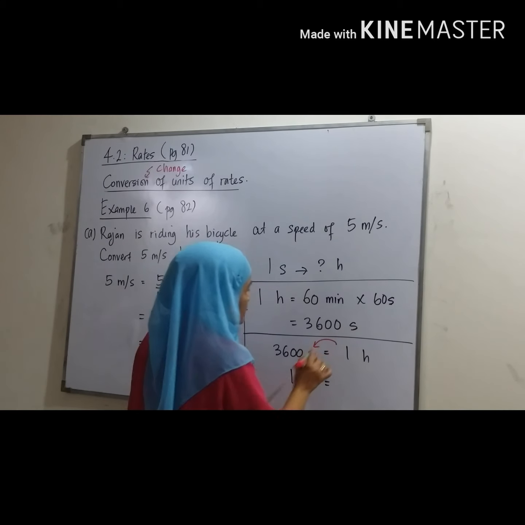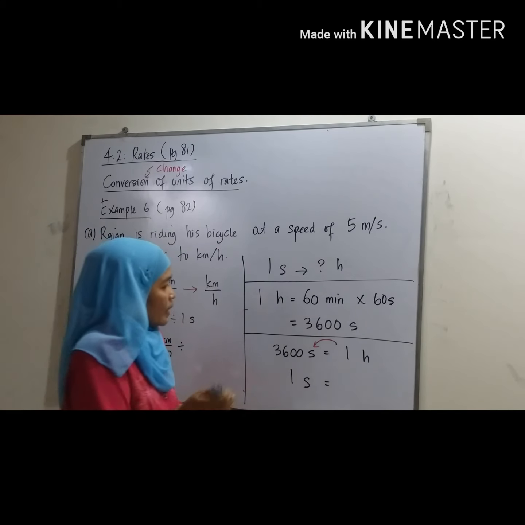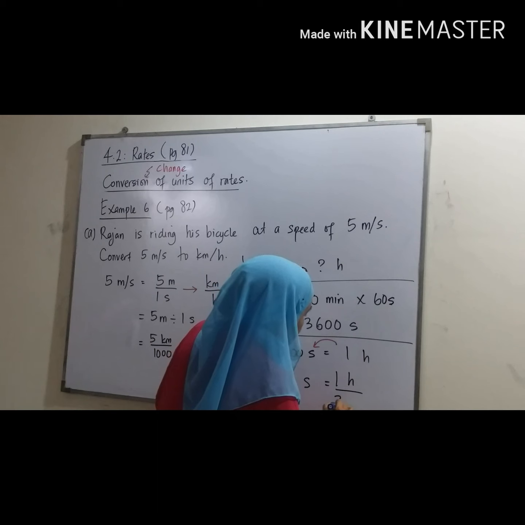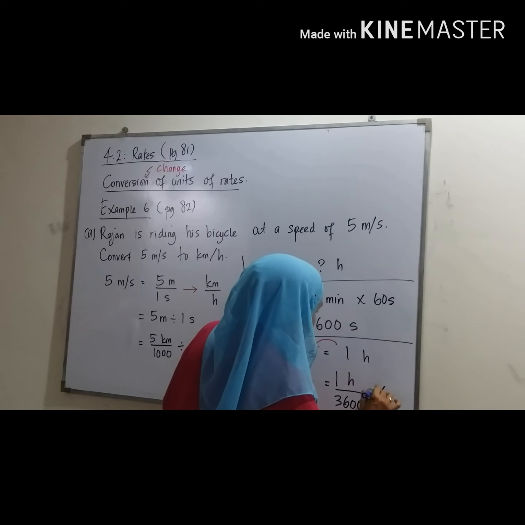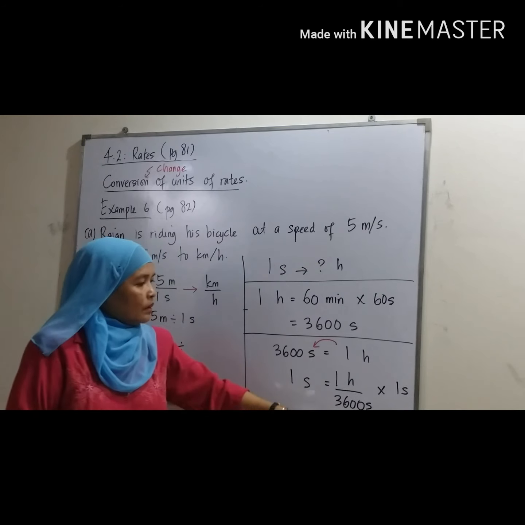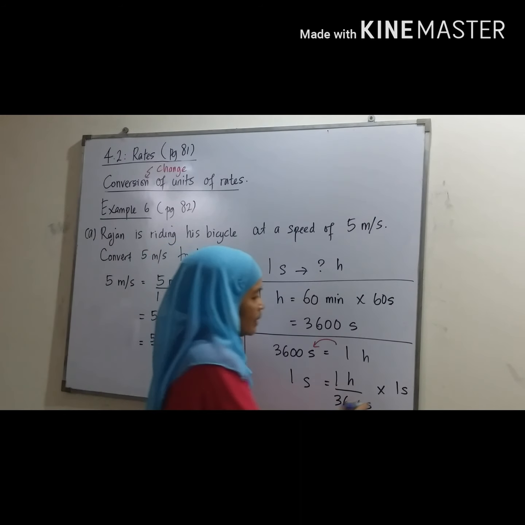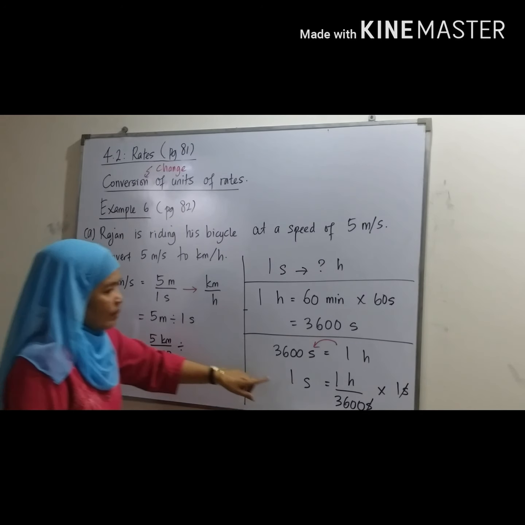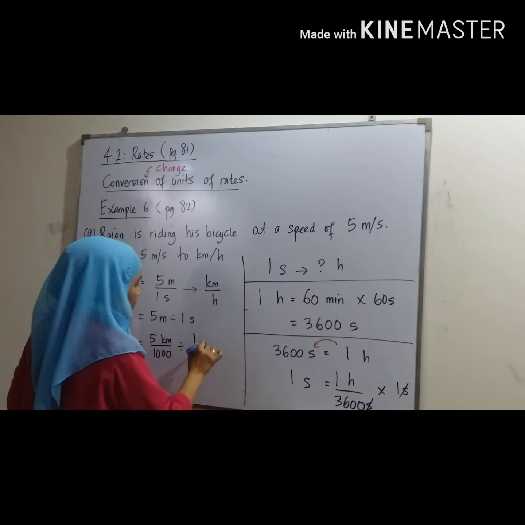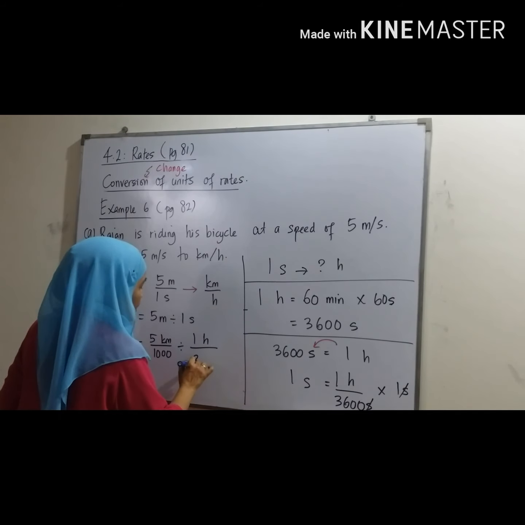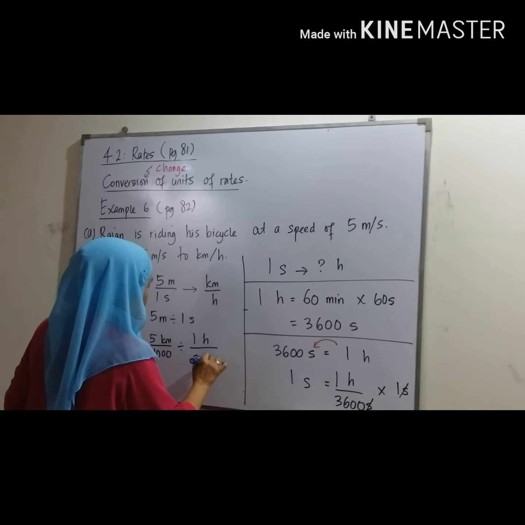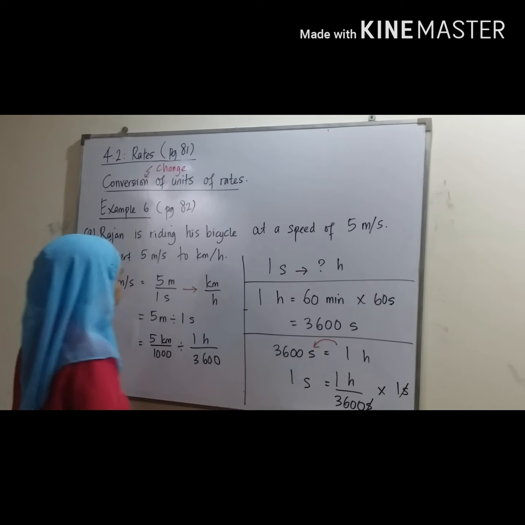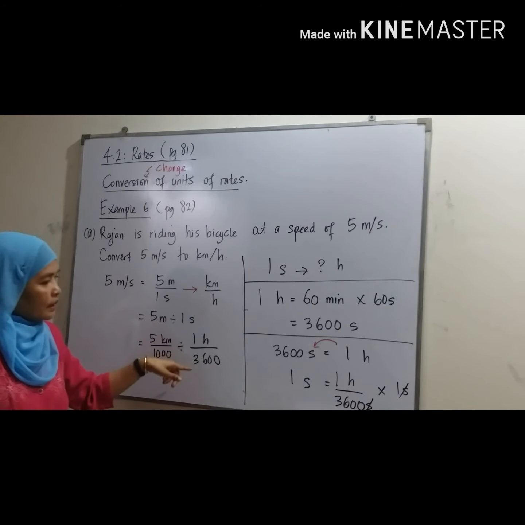So directly proportional is 1 hour divided by 3,600 second multiple 1 second. So numerator second, denominator second, we can cut. So we get 1 second, how many hour? 1 hour over 3,600. Okay. 1 hour, 3,600.